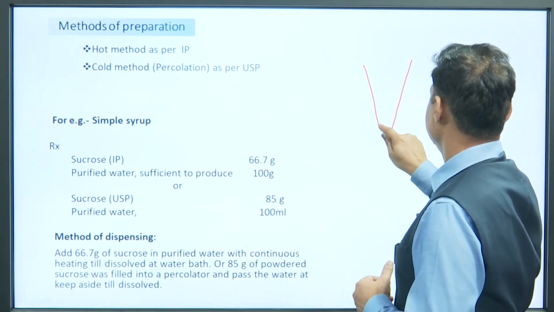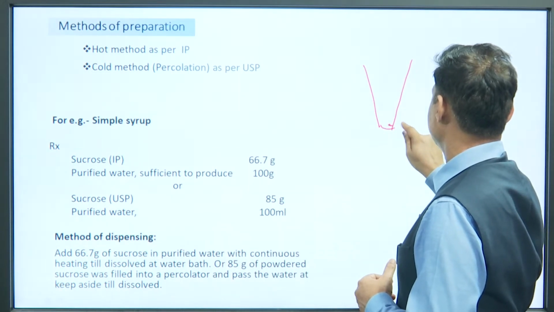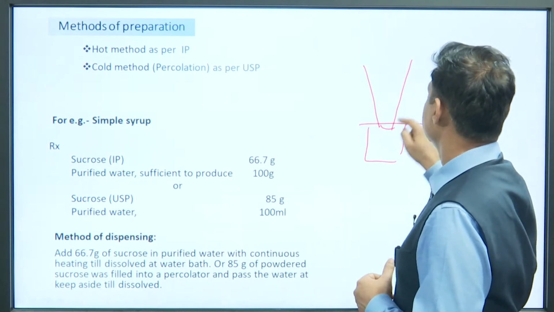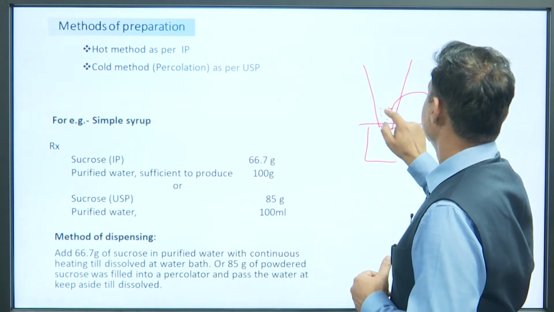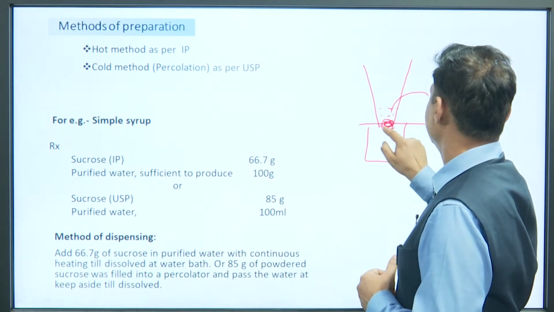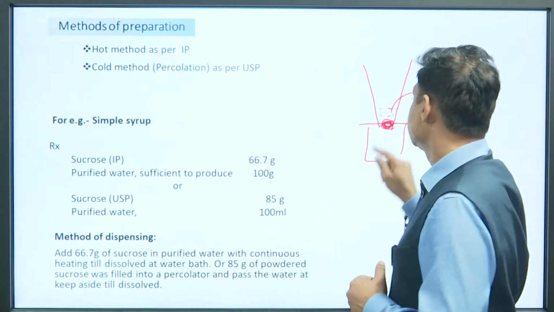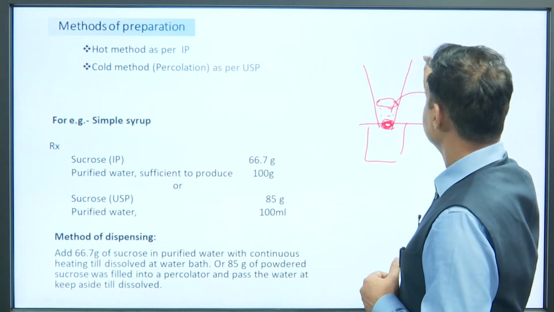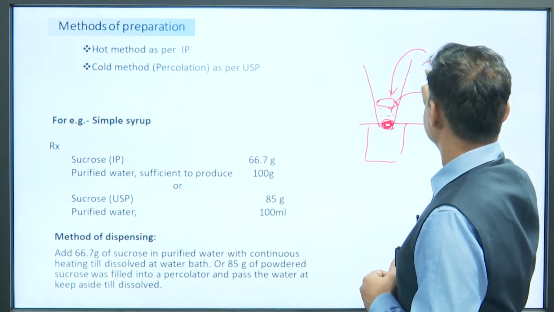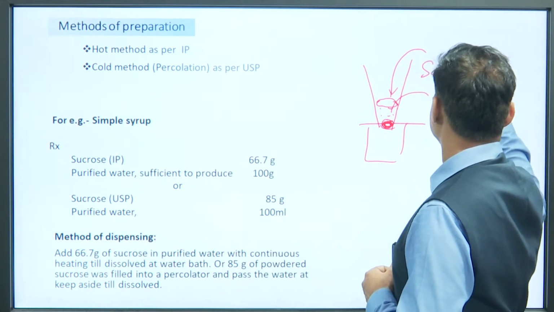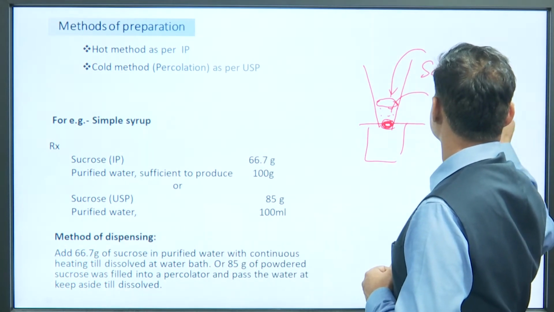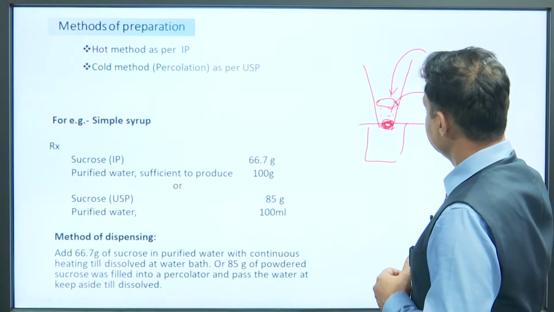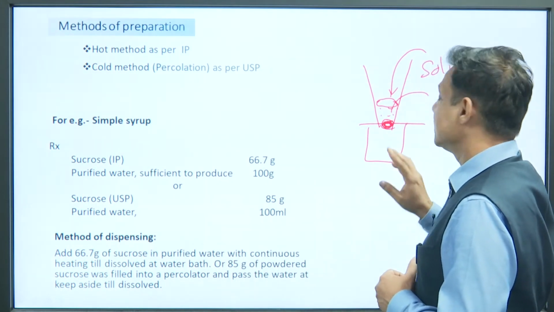This is a percolator. Here is a stopcock where we can control the flow of liquid, and we keep a beaker here and arrange the stand. Fill the powder here like this and cap it by blocking with cotton. Then put one filter paper to control the uniform addition of the solvent, water or any solvent. Using this method, keep it for around 6 to 8 hours, sometimes 24 hours. It will take time, and then it slowly dissolves the sugar, but without heating.